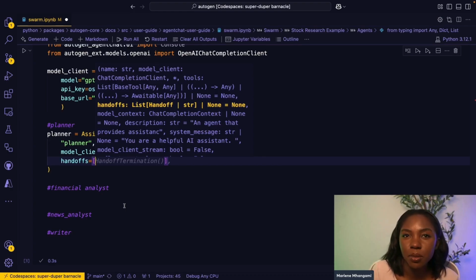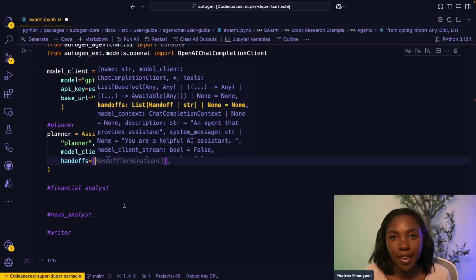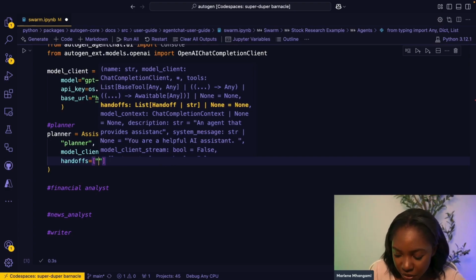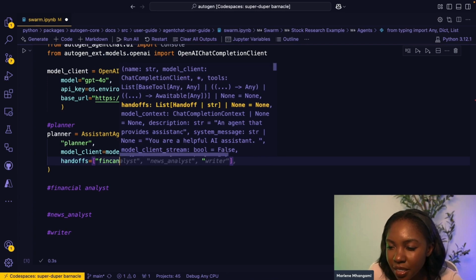Like I mentioned before, the agents should be able to make a decision based off of the context history, which other agent is the next best one to hand off to. And you can specify using this parameter which specific agents an agent that you are building can hand off to. So we're saying the planner can hand off to the financial analyst.